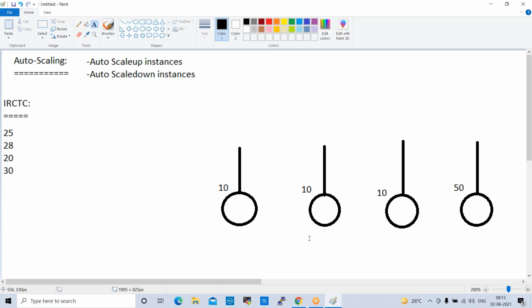Why do we get session timeouts? Because in the backend they write some program: if any request is in the queue for more than 1 minute, the session will be timed out. Like that they write some program in the backend. That is why we get session timeouts, right?